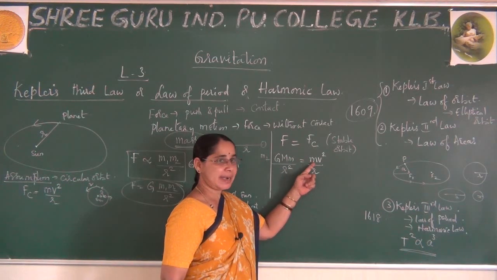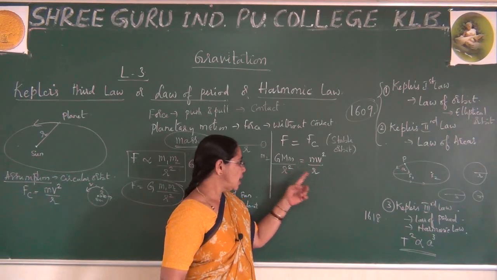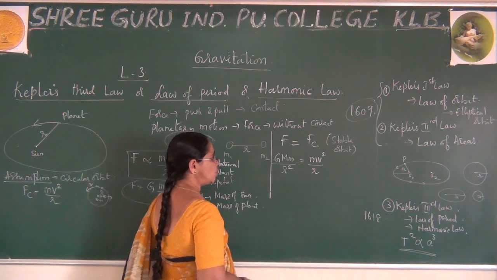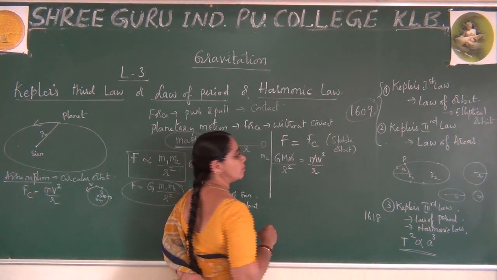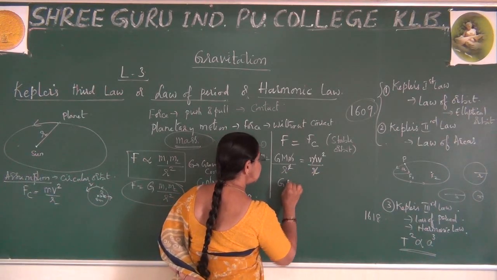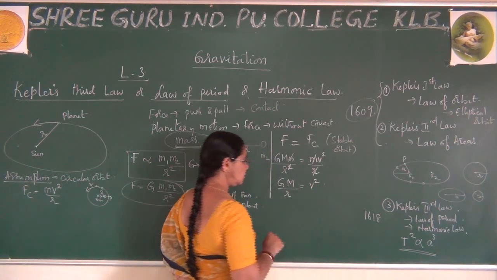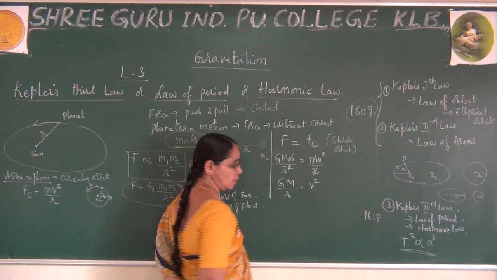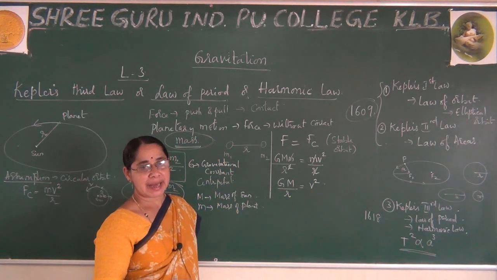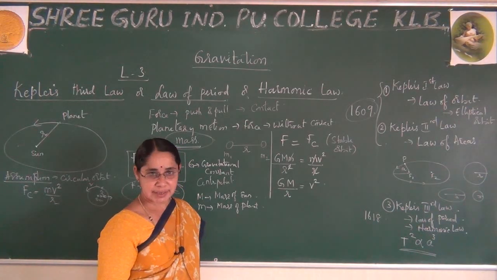Here v is the velocity of the planet which is revolving around the sun, r is the distance between the planet and the sun. By equating these two, I can cancel the small m and one r will be cancelled. Therefore, finally we get G capital M by r equal to v square. You got this expression now, right? What is this v? v is the velocity of the planet which is revolving around the sun.